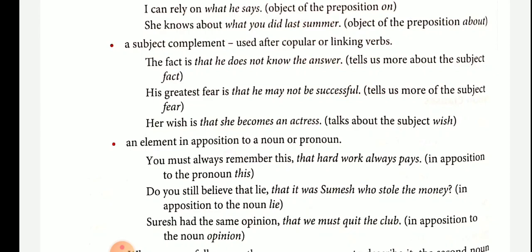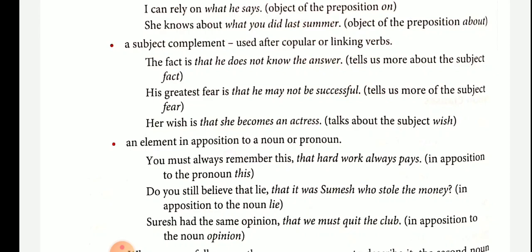Do you still believe the lie, comma, that it was Sumesh who stole the money? Here it is in opposition to the noun lie. Suresh had the same opinion that we must quit the club.